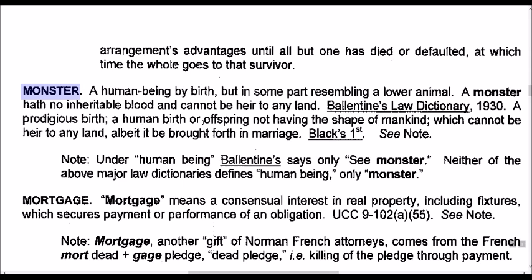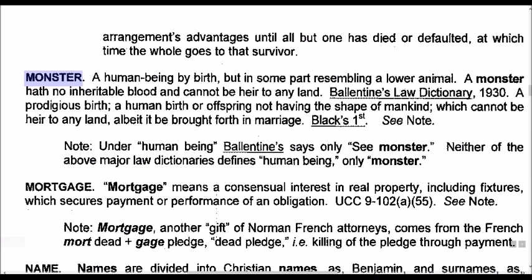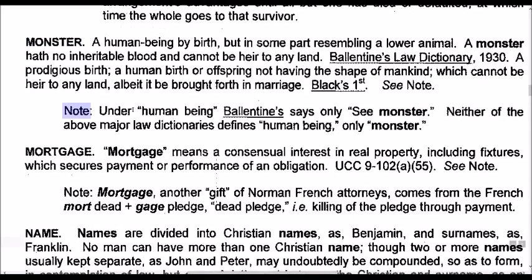A human birth or offspring not having the shape of mankind, which cannot be heir to any land, albeit brought forth in marriage. Black's Verse, see note. Note. Under human being, Ballantyne says only see monster. Neither of the above major law dictionaries define human being, rather only monster.